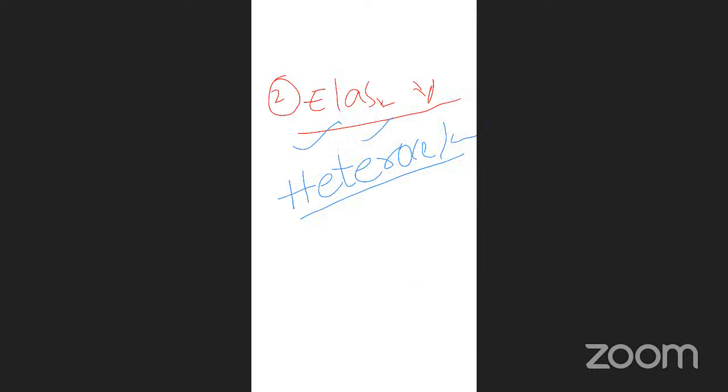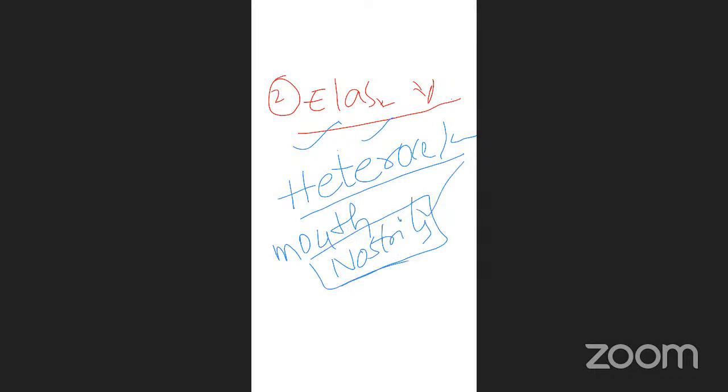Next important character is the mouth and a pair of nostrils. What are the nostrils here? Nasal openings called nostrils.